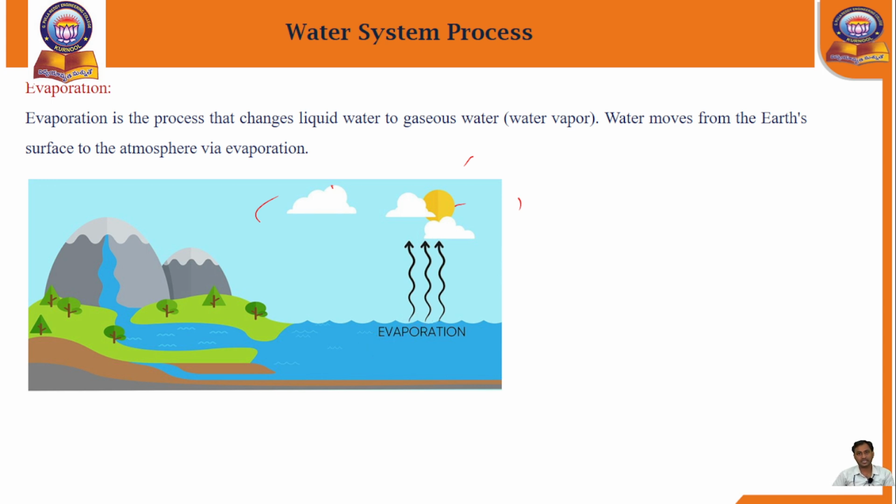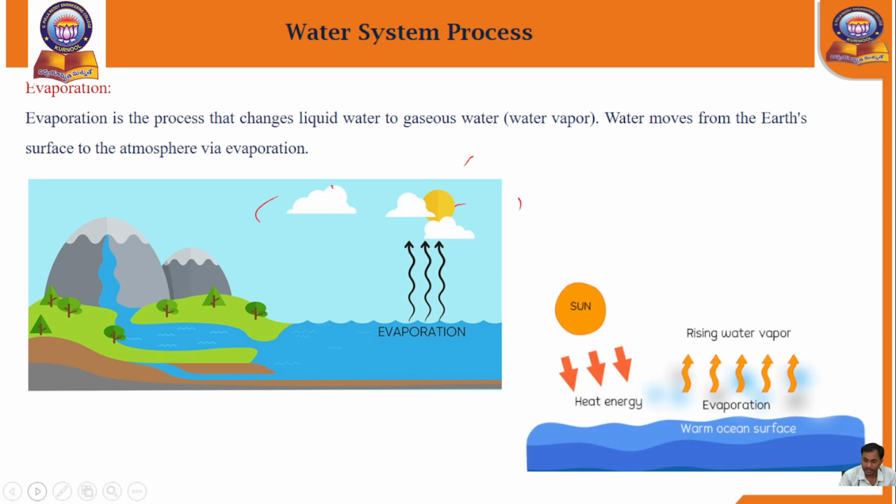Mostly in the summer season, the evaporation stage will occur. Due to the increase in temperature, what will happen? Due to the heat energy, or the high temperature of the sun, the water available on the ground surface is easily evaporated into the atmosphere and changes into the gaseous water vapor state.